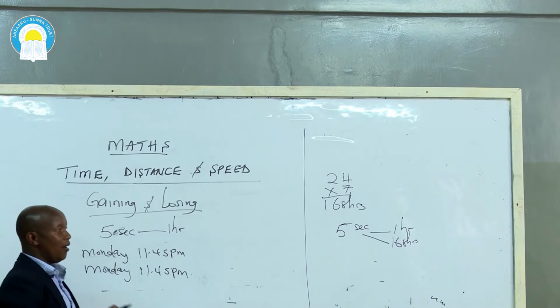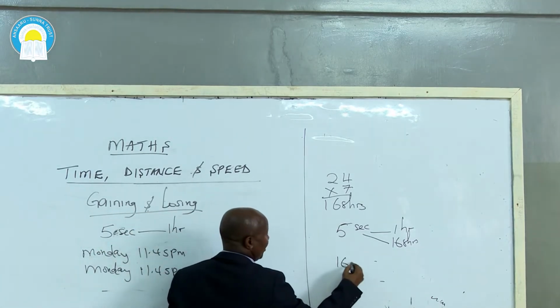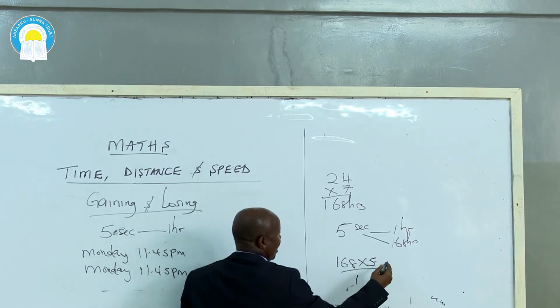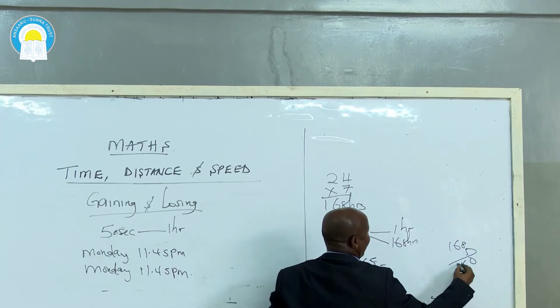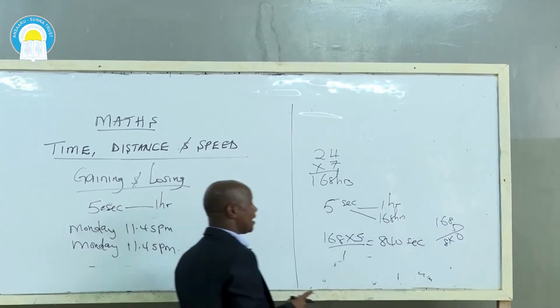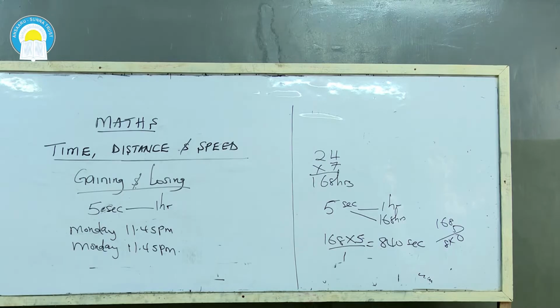In our case here now, you just cross multiply. You say 168 multiplied by 5 over 1. Now here we have 168 times 5, which is 840. So this watch is going to gain 840 seconds ahead of the normal time.